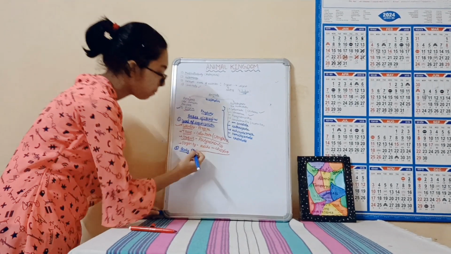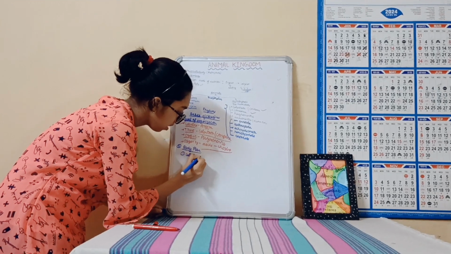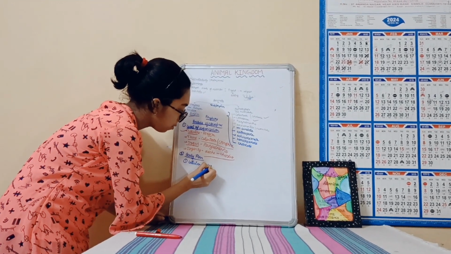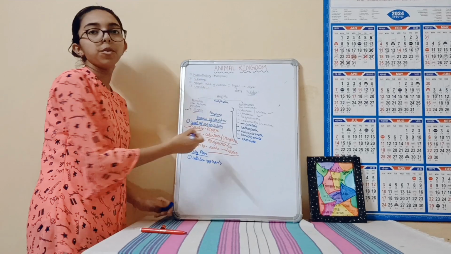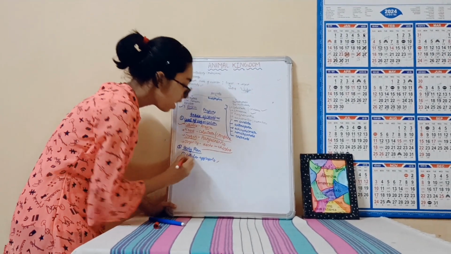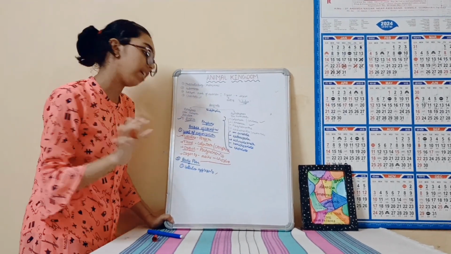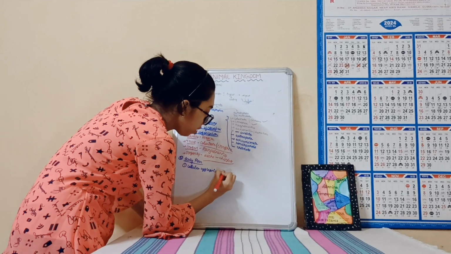Okay, so let's see. First, body plan is just a cellular aggregation. And guess what? Who comes in it? Yes, you are right, Porifera has the cellular grade of organization. Hence, it has just cellular aggregation in it and no tissue, nothing. So, it is our Porifera.